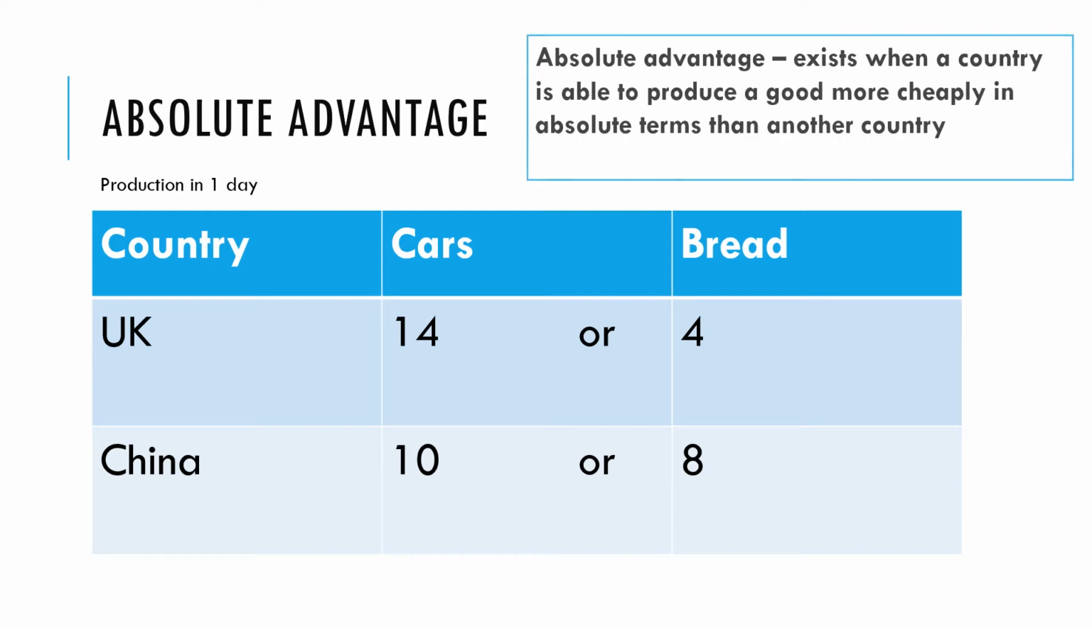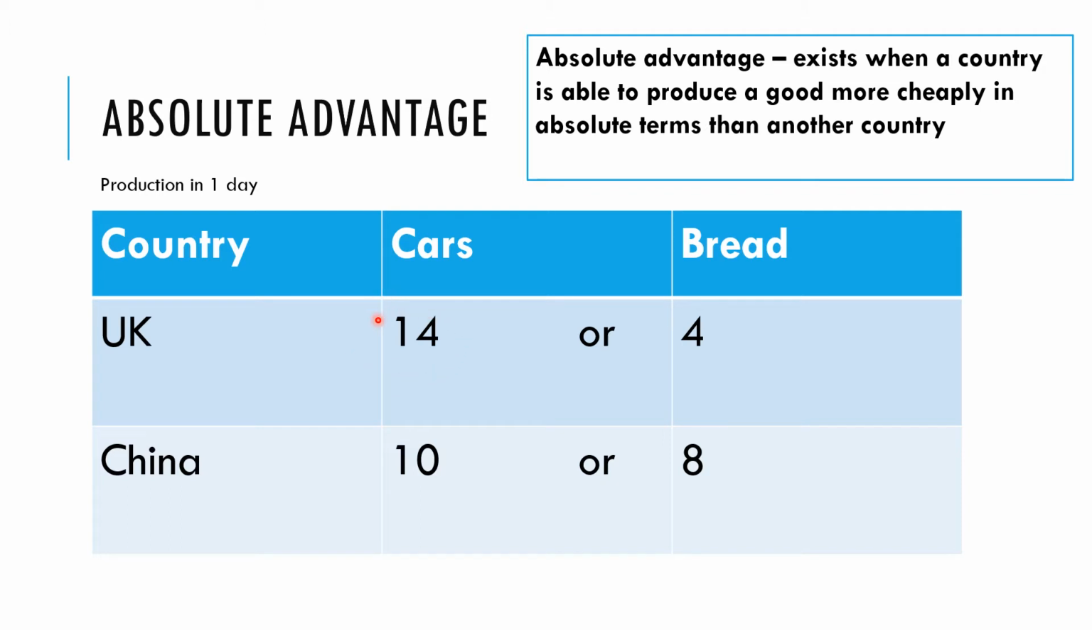Now, absolute advantage exists. A country has absolute advantage in the production of a good or service when it is able to produce that good more cheaply in absolute terms than another country. So more cheaply in terms of the amount of labor required, the amount of resources required, the amount of time taken. So if we look at a comparison here between cars and bread, we can see that the UK has the absolute advantage in making cars.